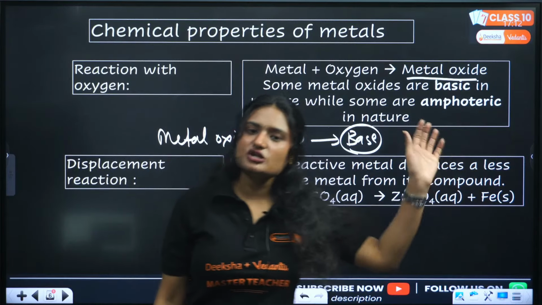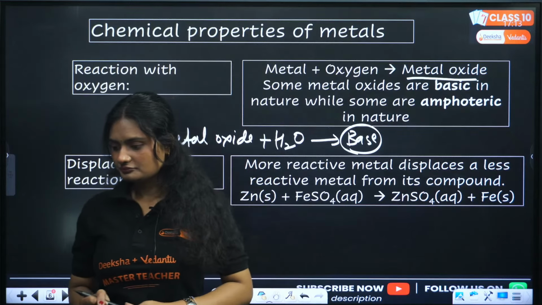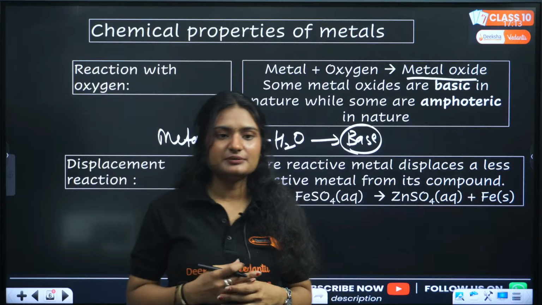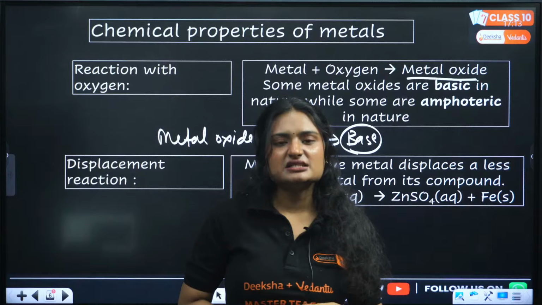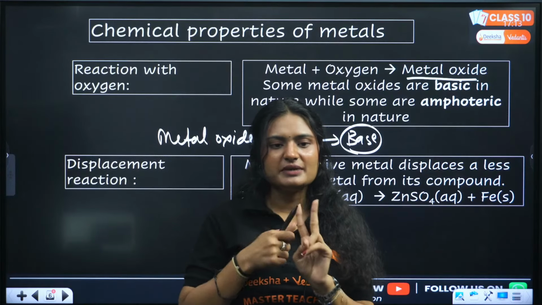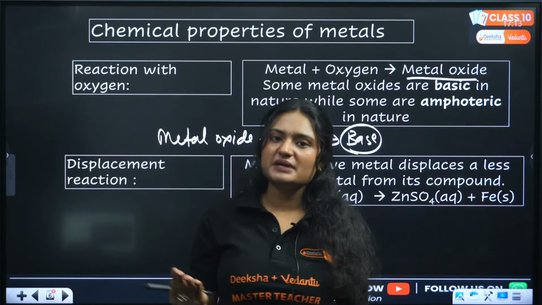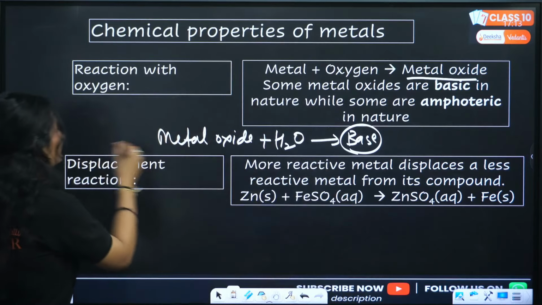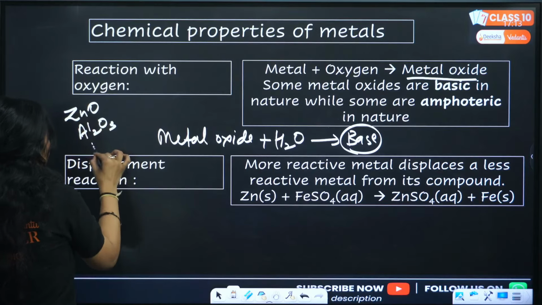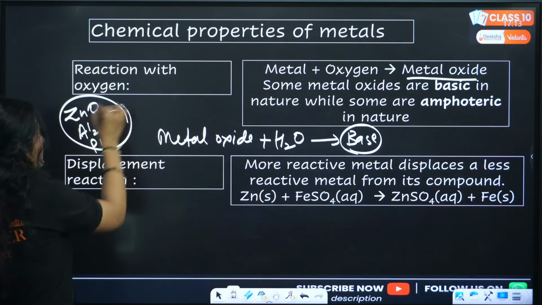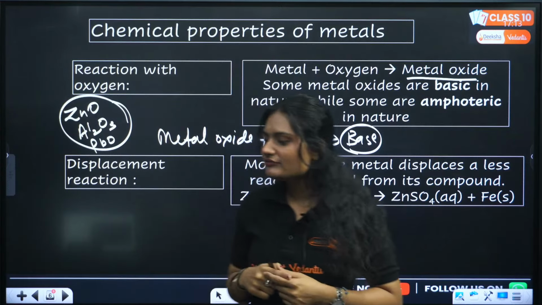Amphoteric means these oxides will react with both acids and bases. Metal oxides can be basic or amphoteric, two things. Basic, why? Because when metal oxide combines with water, they form a base. Now what are these amphoteric oxides? You have three: zinc oxide, aluminum oxide, and lead oxide. These three oxides are amphoteric in nature. Always remember it.